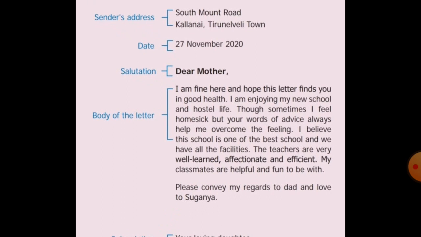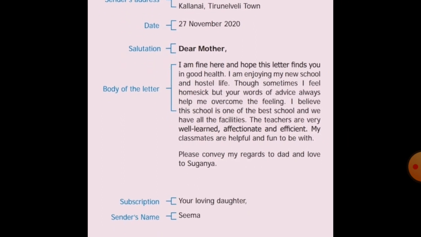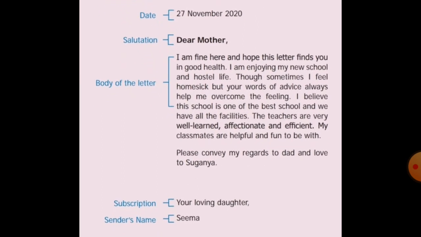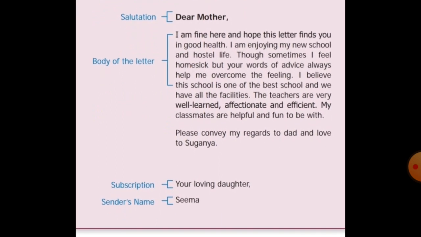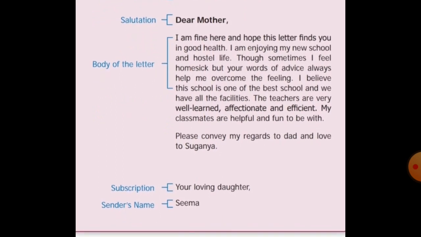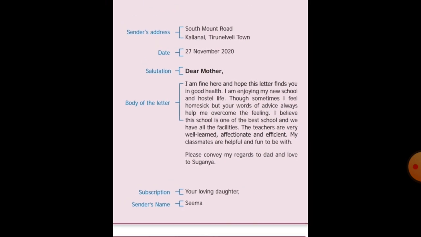Please see the next paragraph, students. You have to write the second paragraph like this. Please convey my regards to Dad and love to Suganya. So down you see the subscription. Yours loving daughter, then the sender's name. If you are writing, instead of Seema, you have to write your name. So this is the format of the informal letter.